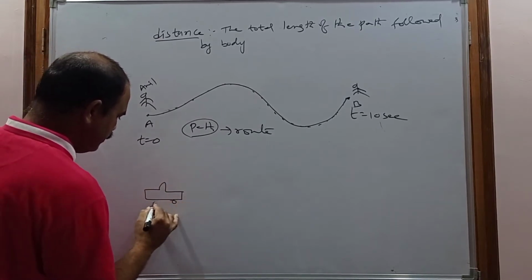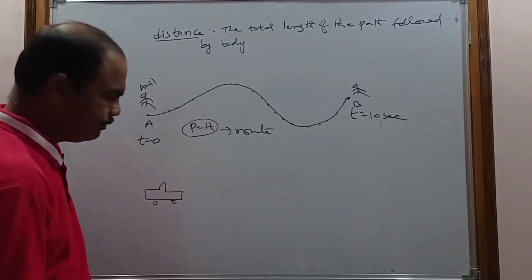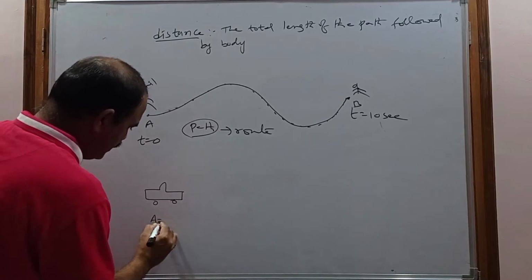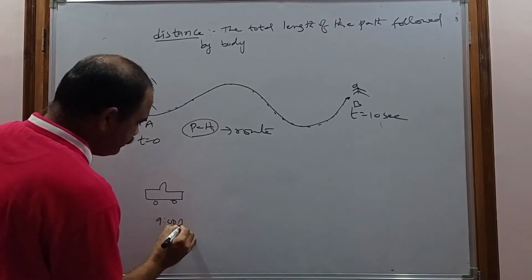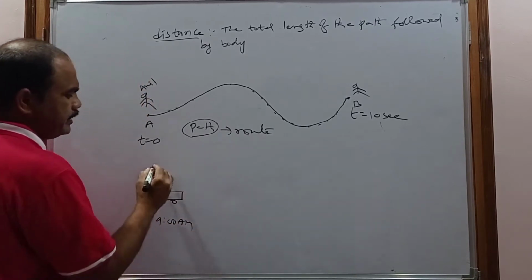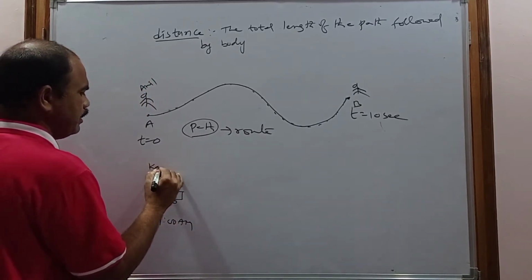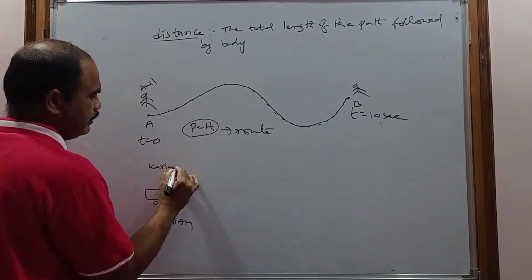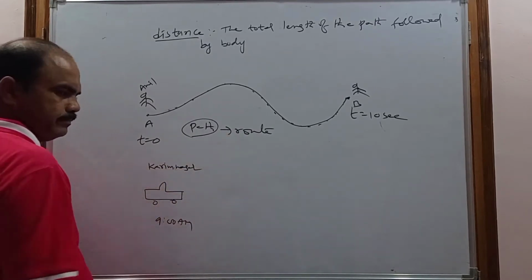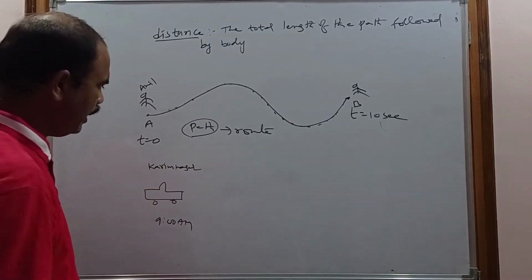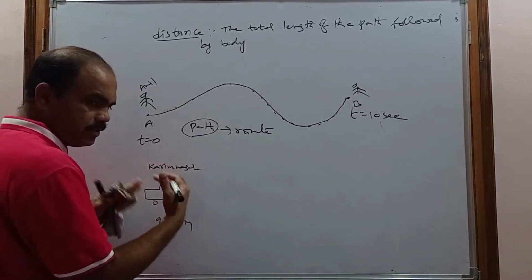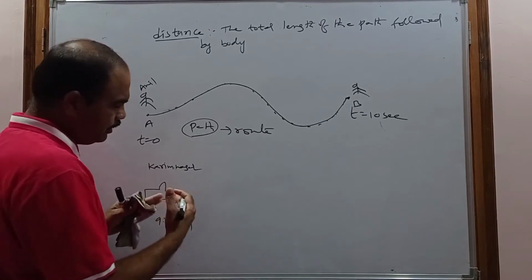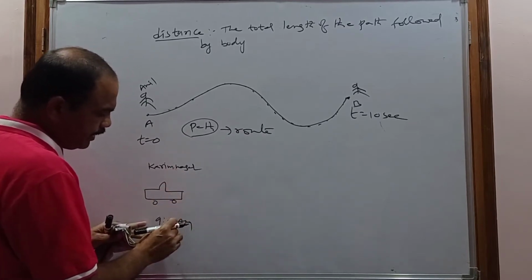Let us consider that at 9 a.m. the car is at Karimnagar, and its motion starts at 9 a.m. from Karimnagar.